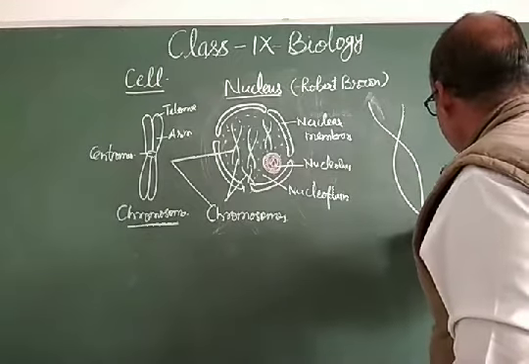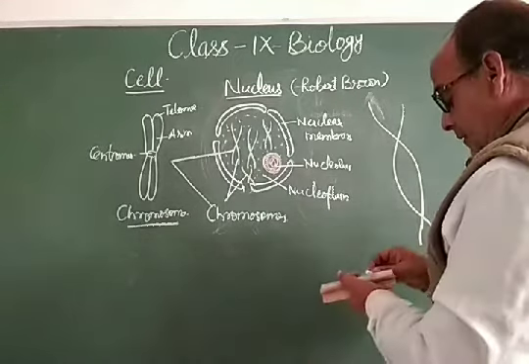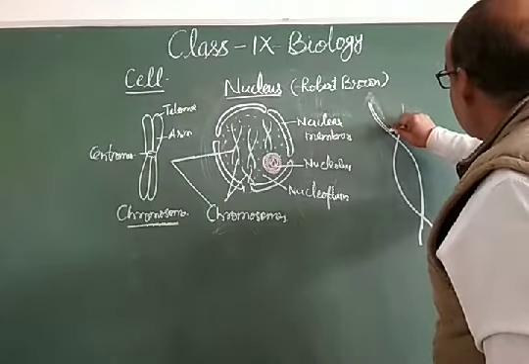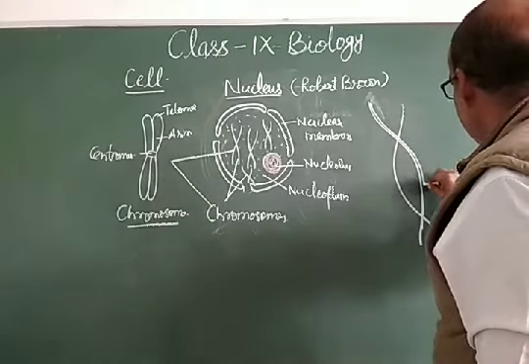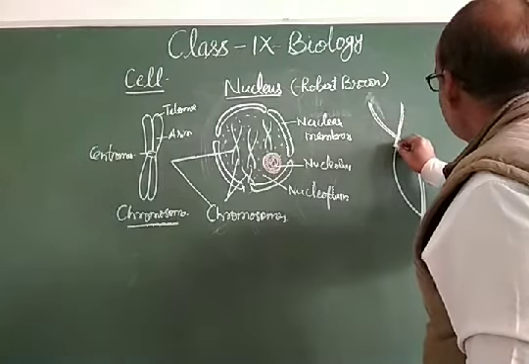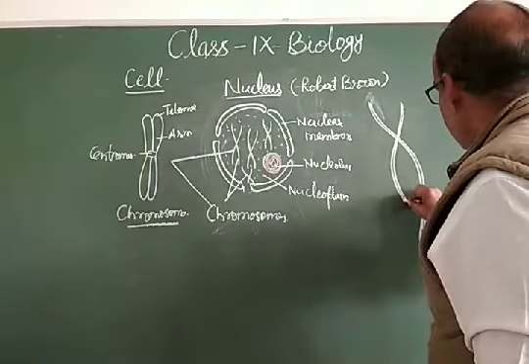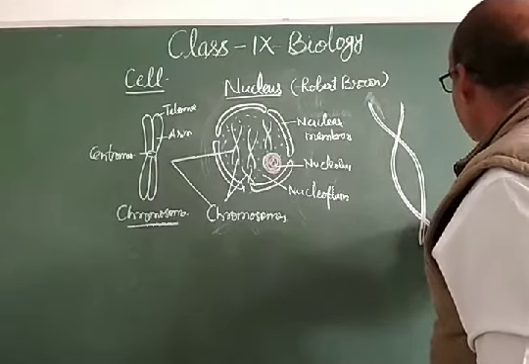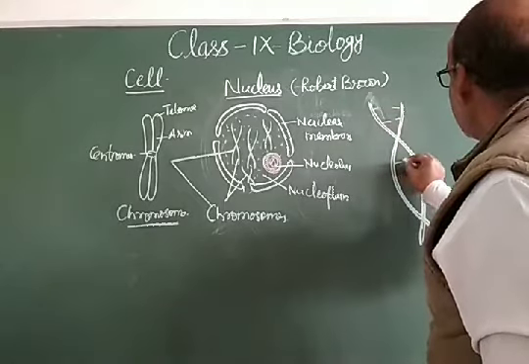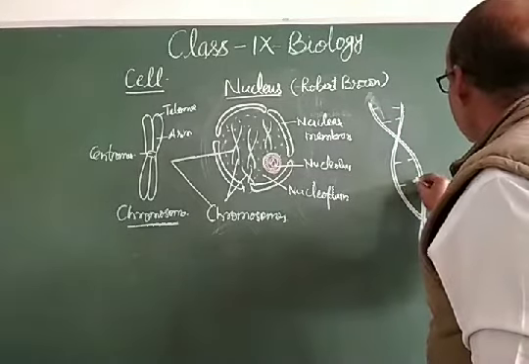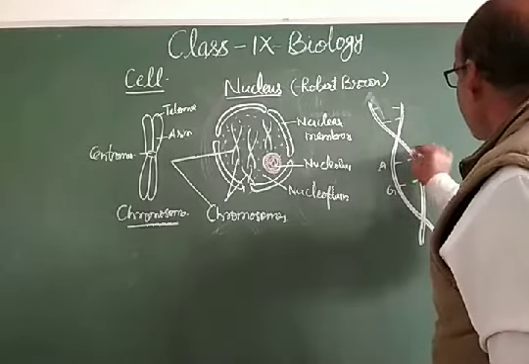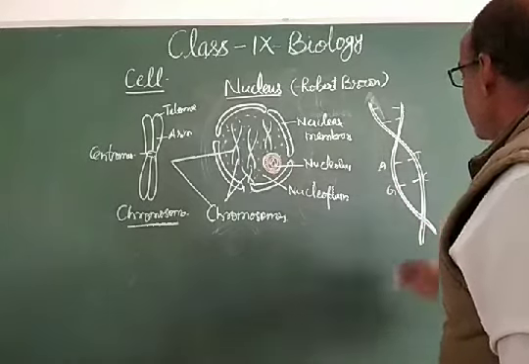it is a double helix structure. It is a double helix structure and loop like, and it is having double ribbon-like bands. These bands are made up of sugar and phosphate. So these bands are sugar and phosphate bands, and they are provided with the nitrogenous bases. And these nitrogenous bases are called A, T, G, C: adenine, thymine, guanine, and cytosine.